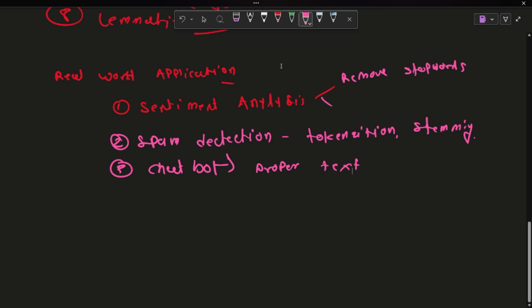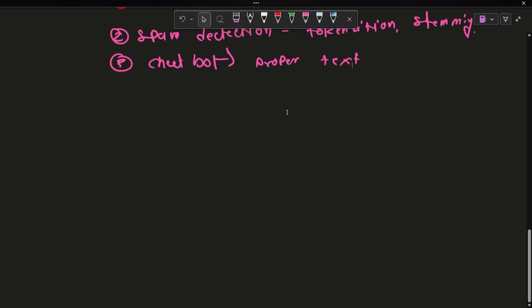And now one more thing to learn about is the tools and libraries. We use NLTK, which is the Natural Language Toolkit.